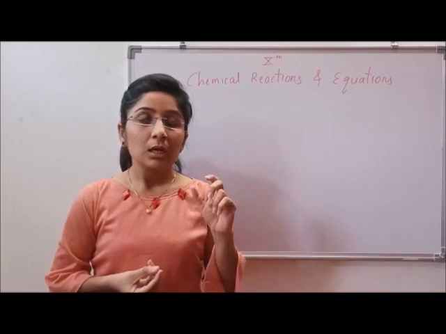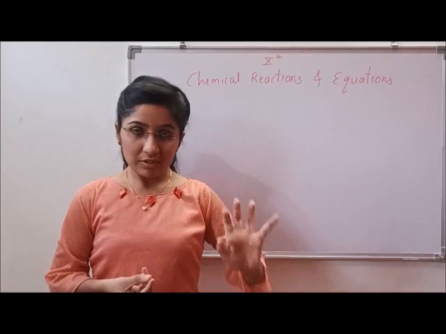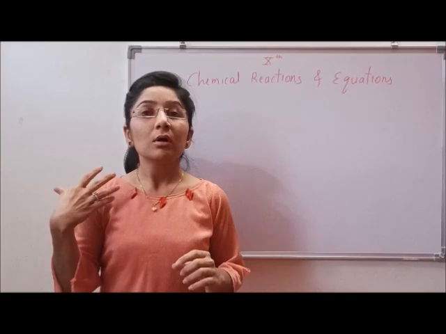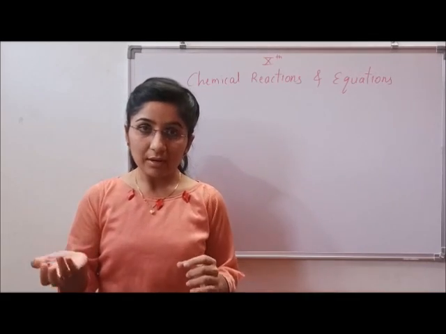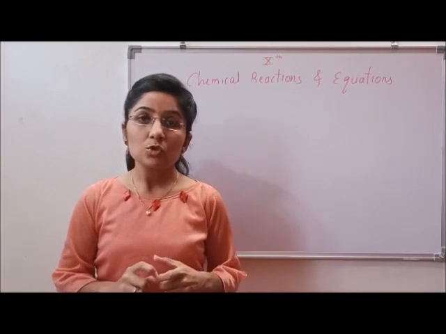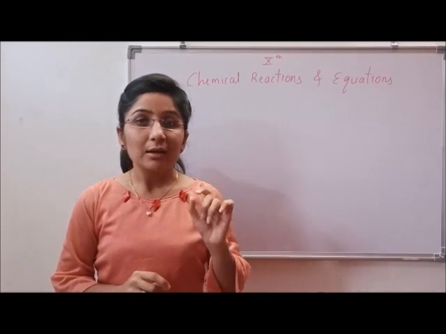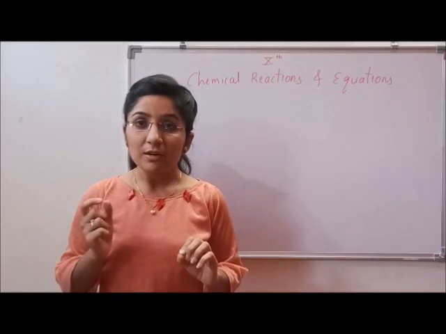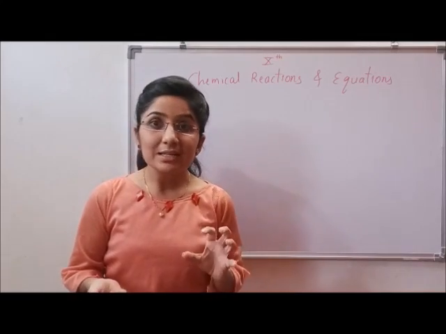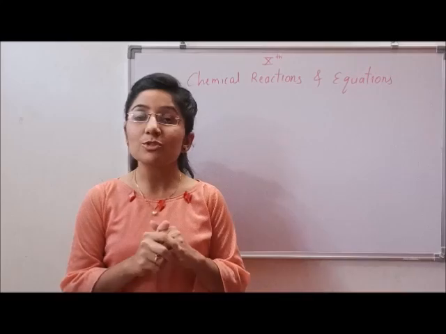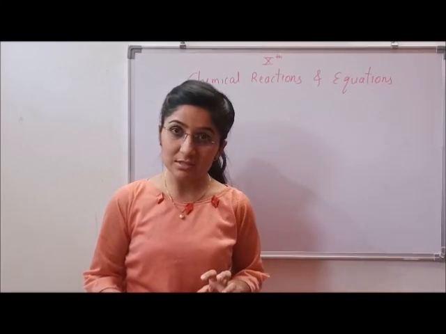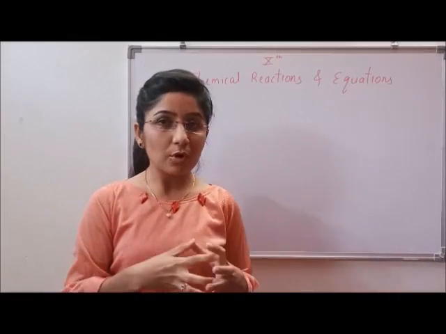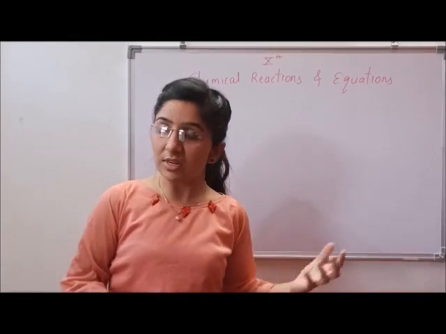The reason is that in the universe, as we all see, each and every smallest thing tries to get stabilized, right? It tries to get stable. The atoms which are present in the universe try to get stable by completing the octet in the outermost orbit of an atom. So just to complete the octet, an atom combines with another atom and forms a bond, which you have already studied in your previous standards.